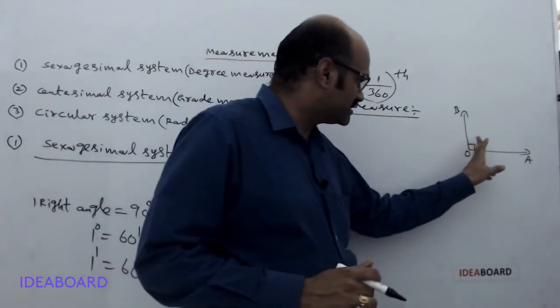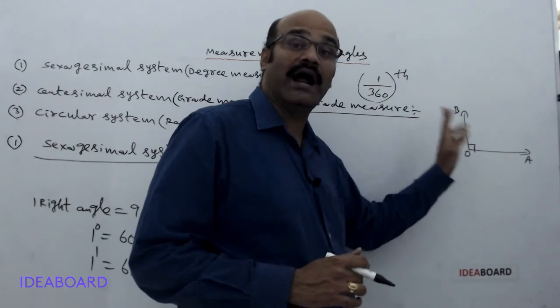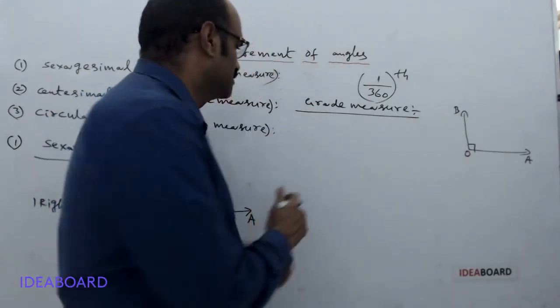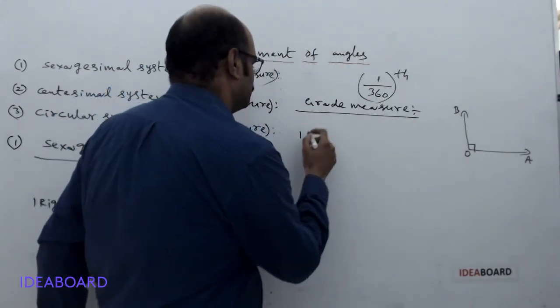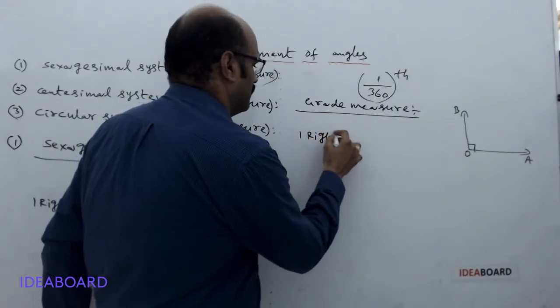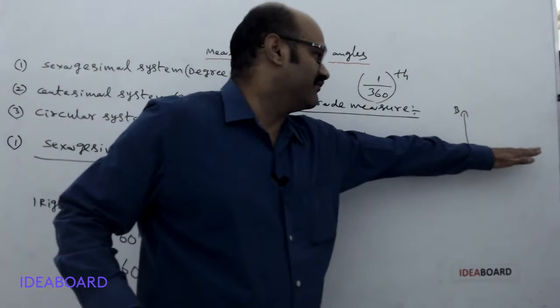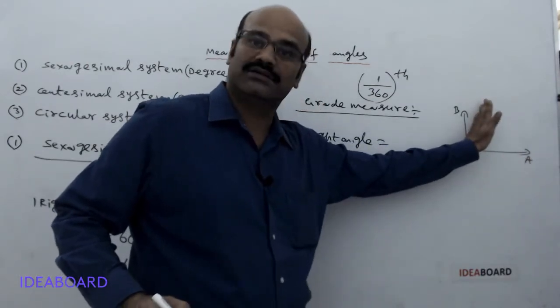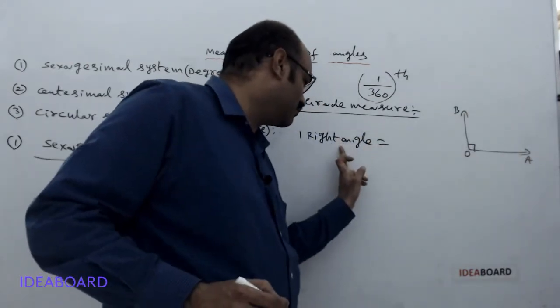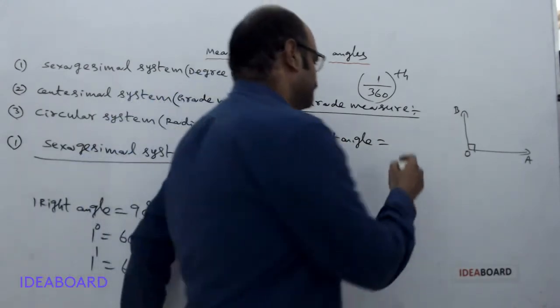Now in this system, a right angle is divided into 100 equal parts, so that one right angle equals 100 grades.